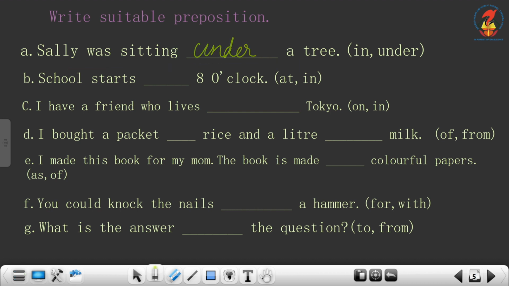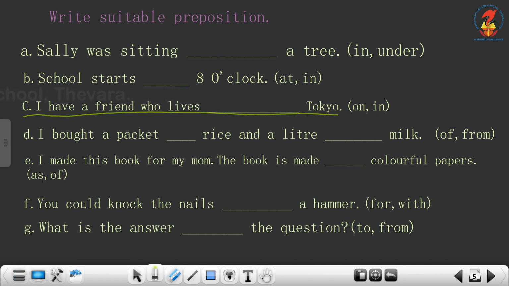B. School starts dash 8 o'clock, at or in. School starts at 8 o'clock. C. I have a friend who lives dash Tokyo. On Tokyo, in Tokyo. So, I have a friend who lives in Tokyo.